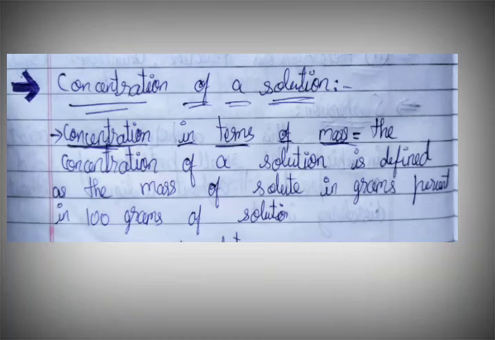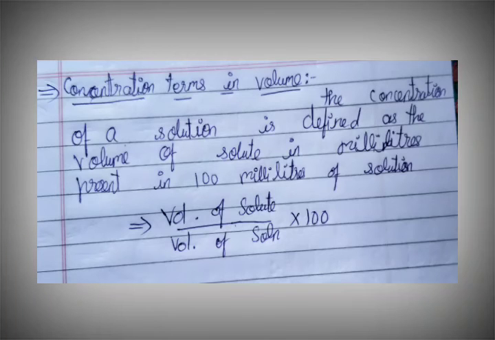Concentration of solution. Concentration in terms of mass. The concentration of a solution is defined as the mass of solute in grams present in 100 grams of solution: mass of solute by mass of solution, multiplied by 100. Concentration in terms of volume. The concentration of a solution is defined as the volume of the solute in milliliters present in 100 milliliters of solution: volume of solute by volume of solution, multiplied by 100.